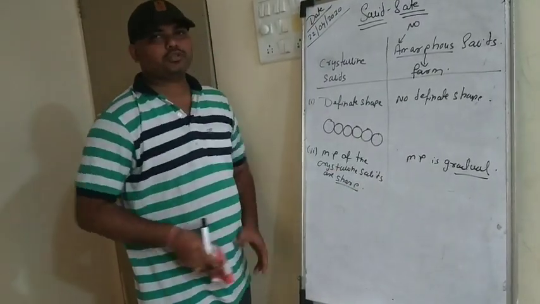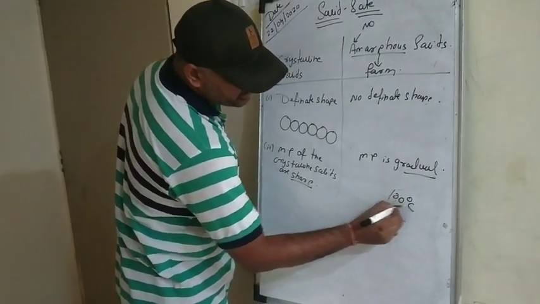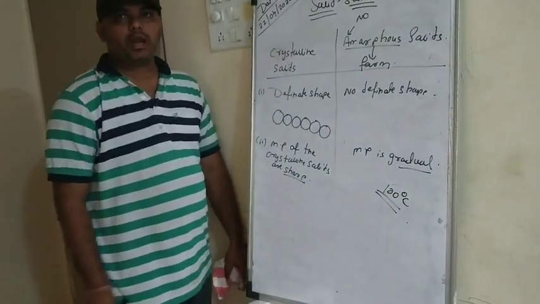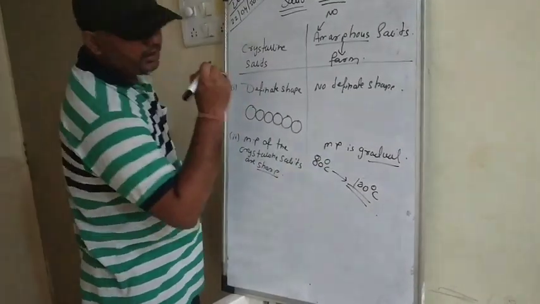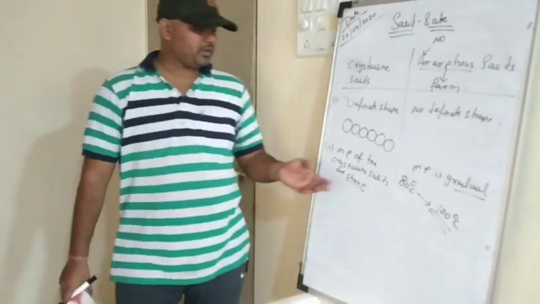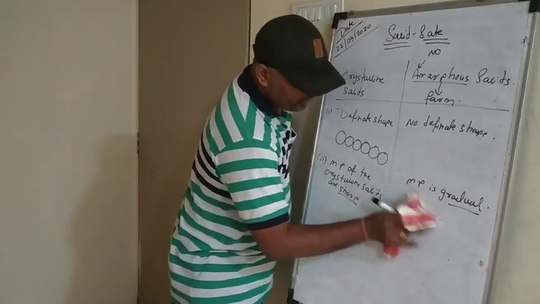Similarly, for the gradual melting point, let's take any organic compound having a 100 degrees Celsius melting point, right? And the melting of the solid will start from 80 degrees Celsius. So I hope that you have understood the difference between the sharp melting point and the gradual melting point. So you have to note down this.